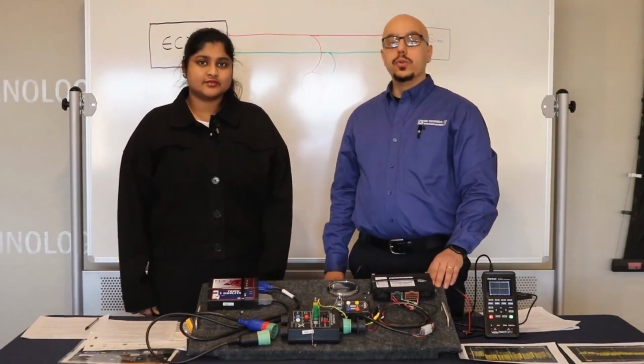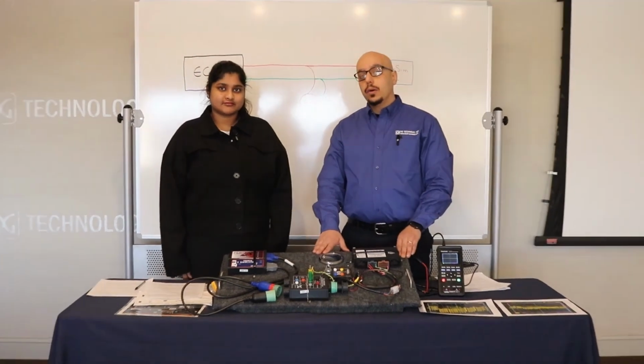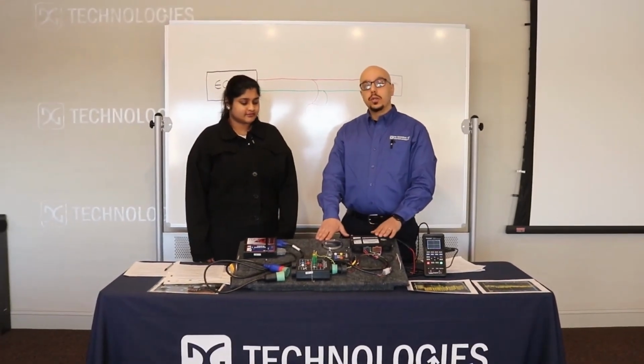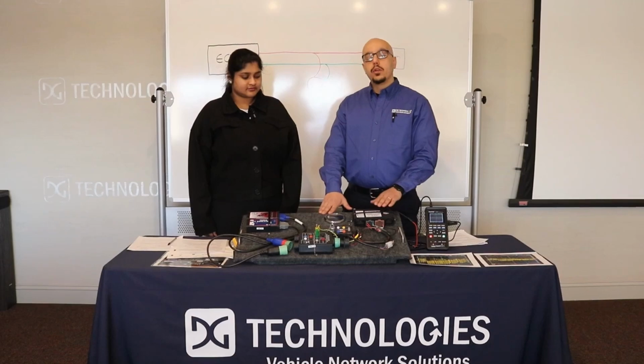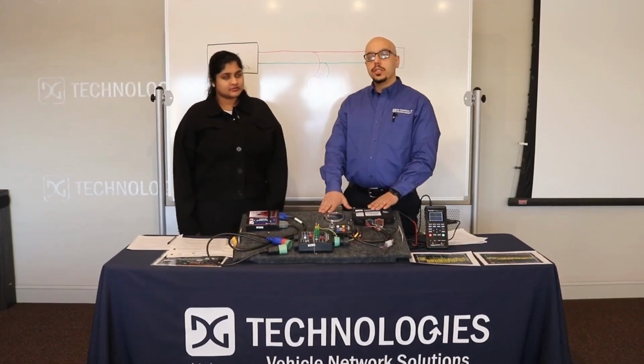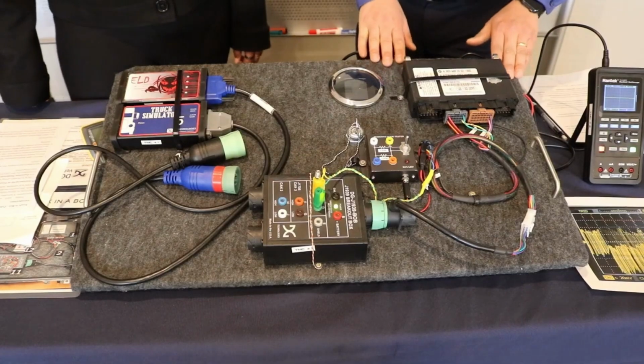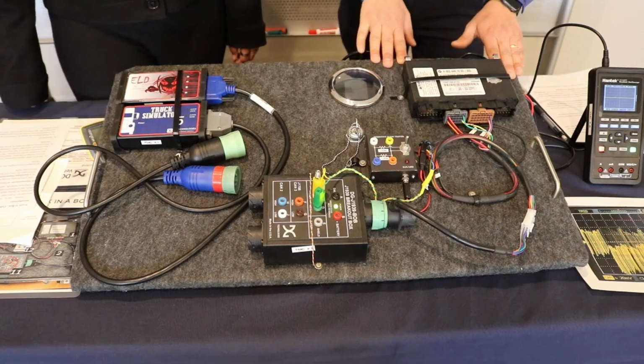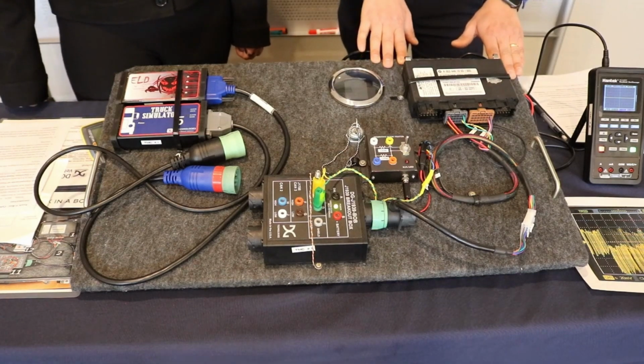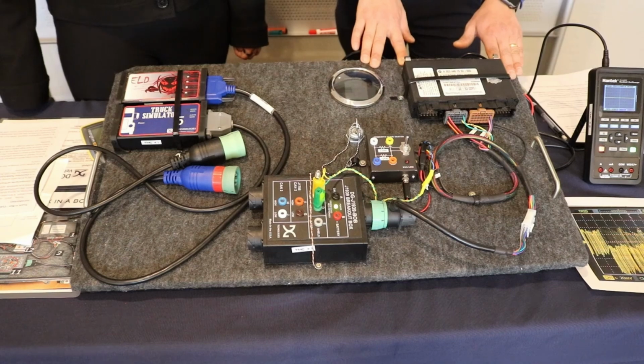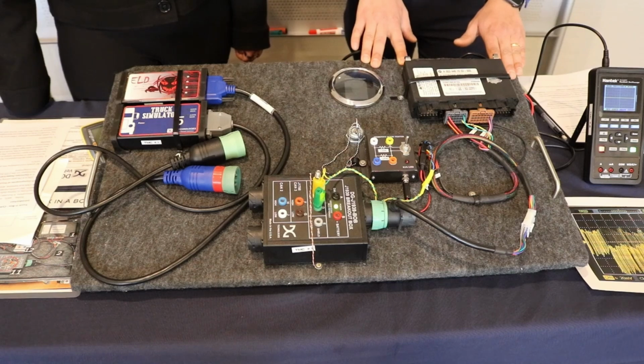Today we will introduce the truck sim, which is built in DG Technologies. We will go through the components for this simulation. First, we have the ECM, which is the CPC4, Common Powertrain Controller. This component acts as the first terminating resistor for the CAN bus. It provides 120 ohm resistance.